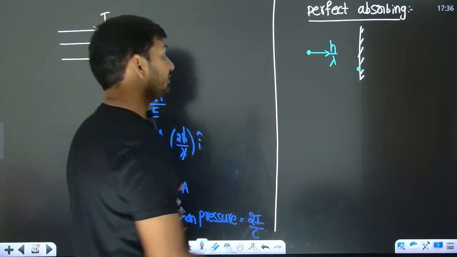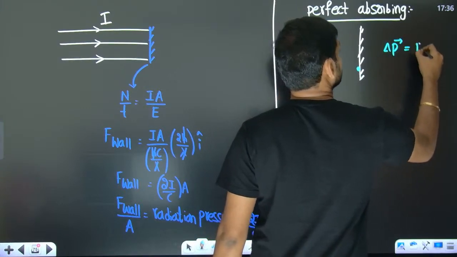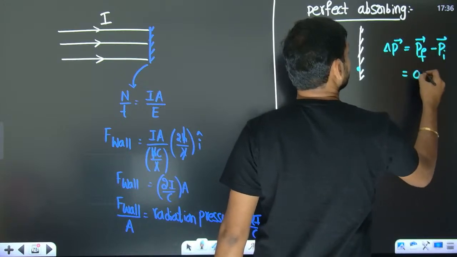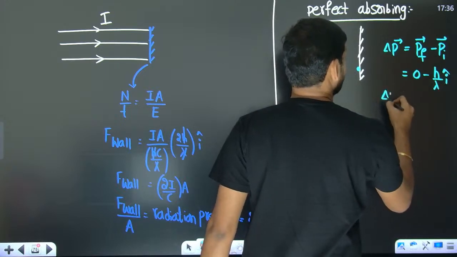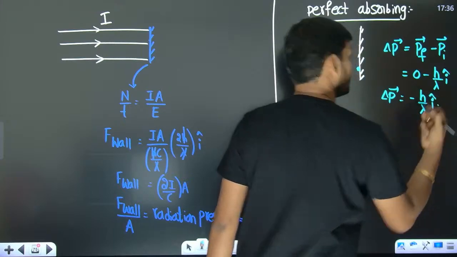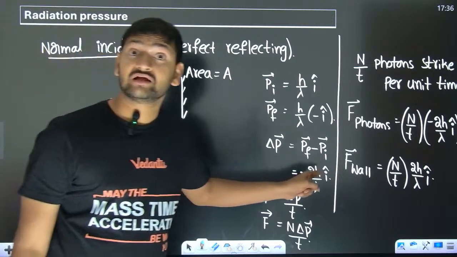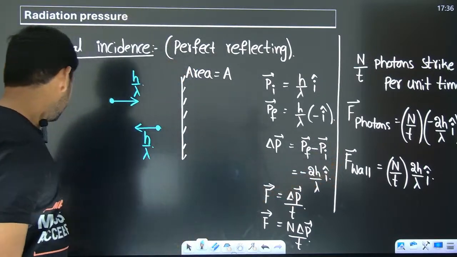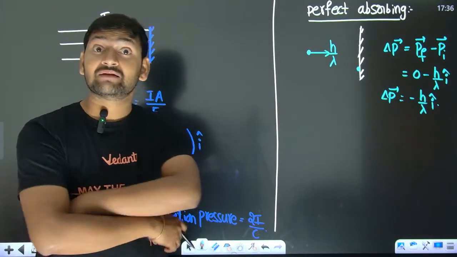So what is the change in momentum? Change in momentum is final momentum minus initial momentum. Final momentum is 0, initial momentum is h by lambda I cap. Compared to the previous situation, where we had minus 2h by lambda I cap, now we have only minus h by lambda I cap.